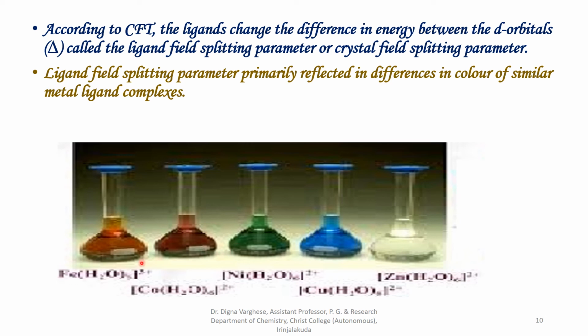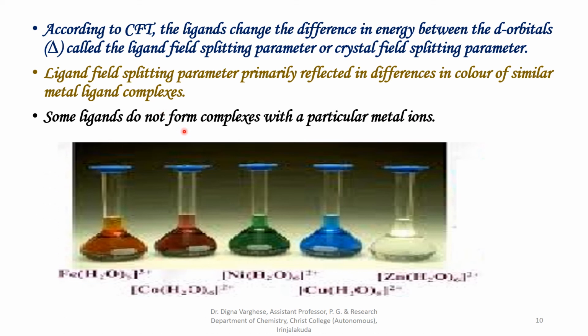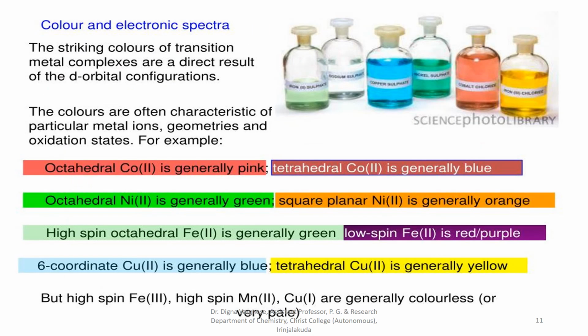Here are the hexaaqua complexes of iron, cobalt, nickel, copper and zinc. You can see different colors. The color is due to the ligand field splitting parameter. Some ligands do not form complexes with particular metal ions. According to the spectrochemical series, the color and electronic spectra are also related.